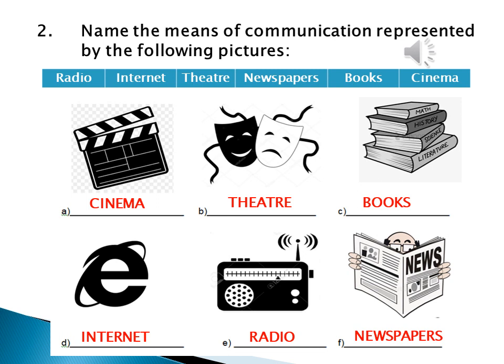Then picture B, you can see the mask showing the facial expressions, one for happy, one for sad. So this goes with theater. Next is books. Coming to picture D, this logo is for internet. In picture E, you can see that it's a radio, and picture F is newspaper.